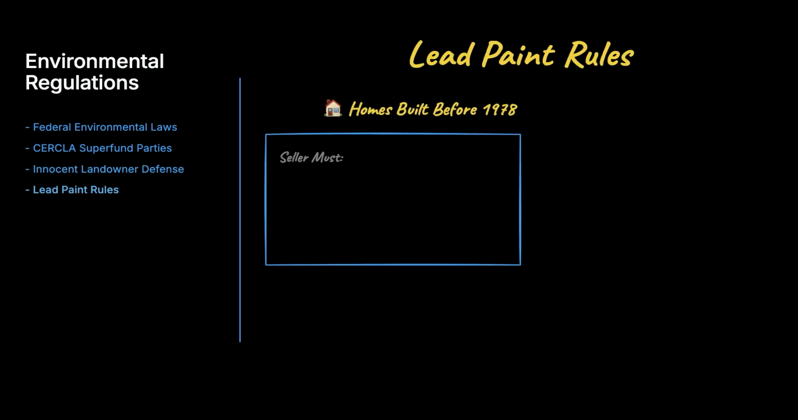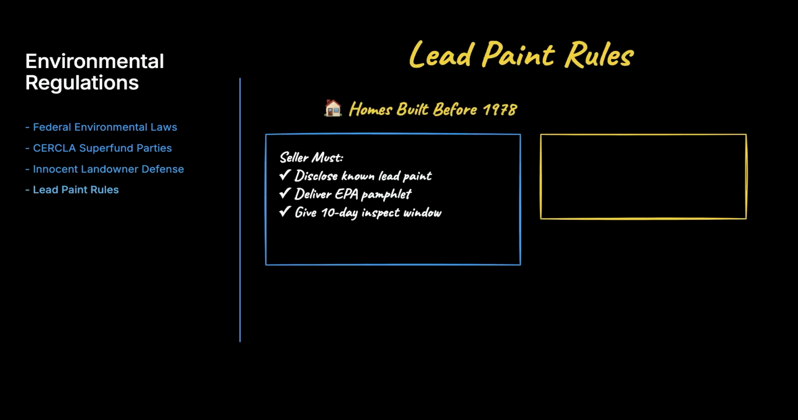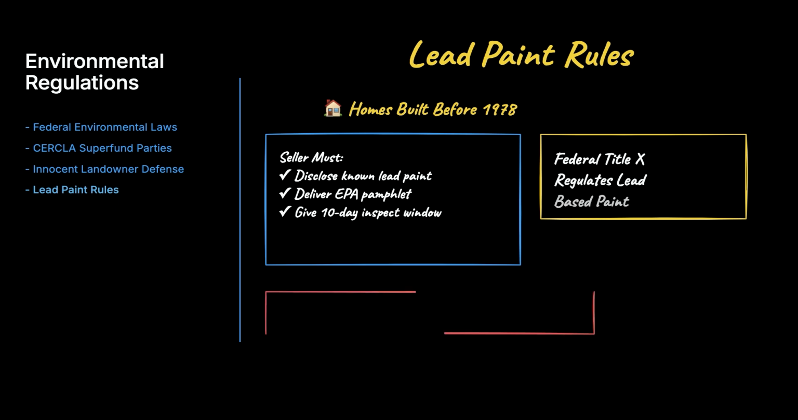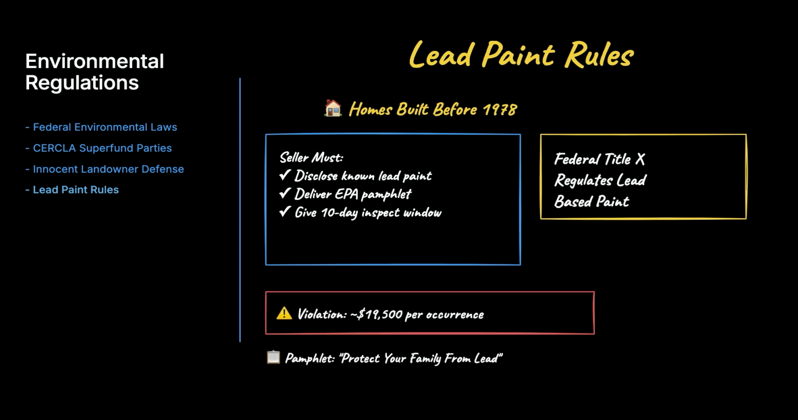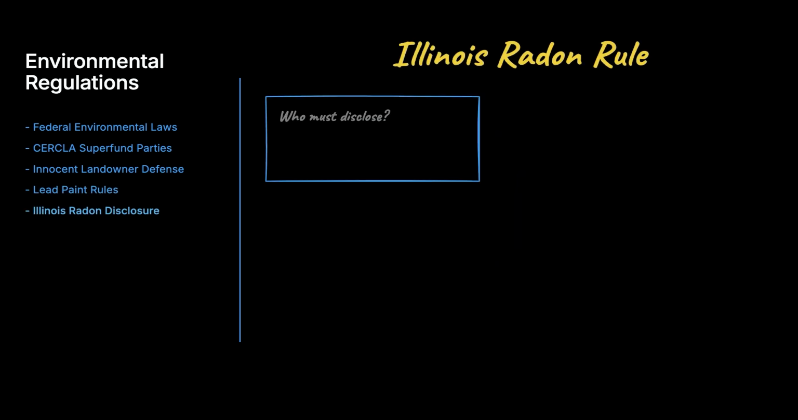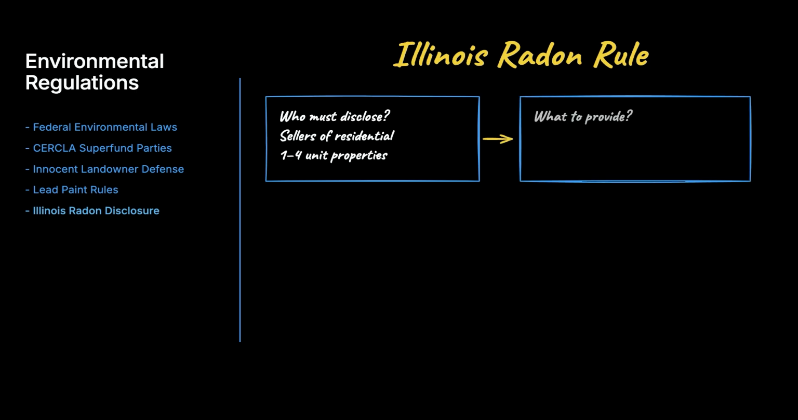Lead-based paint is heavily regulated under Federal Title 10. For homes built before 1978, sellers must disclose known lead-based paint and hazards, deliver the Protect Your Family from Lead pamphlet, and give the buyer a 10-day window to inspect or test. Violations carry civil penalties of around $19,500 per occurrence.